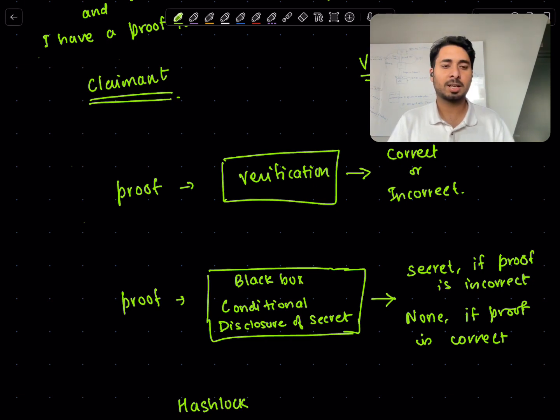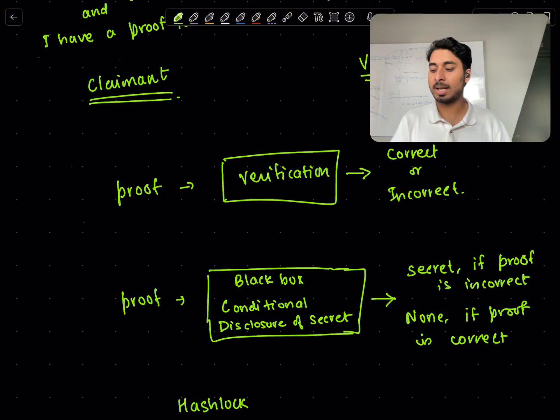Like he can just create fraudulent proof and supply it to that black box and get the secret out, and he can say, hey, this is the secret, and therefore Alice is lying. So Alice, she will never agree to this.